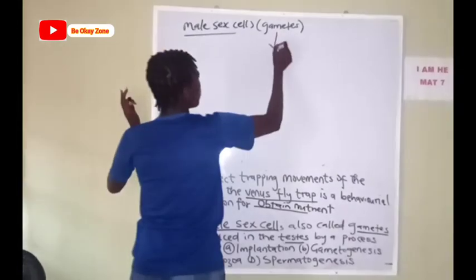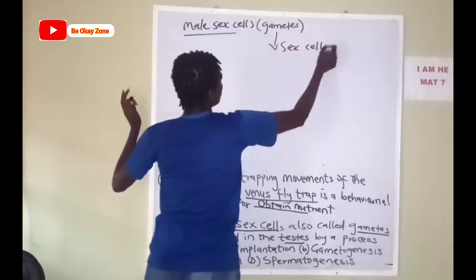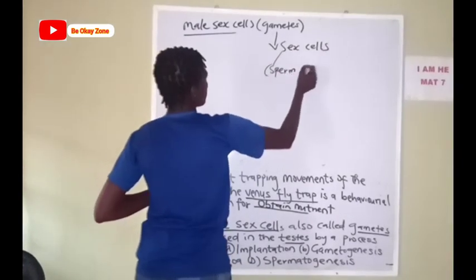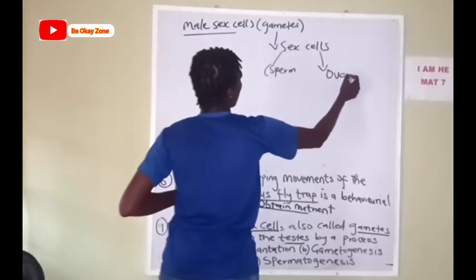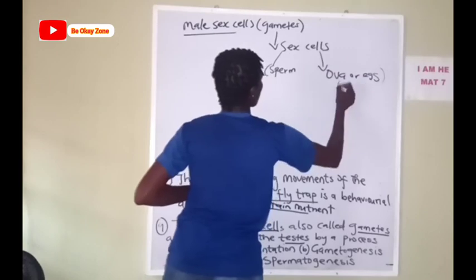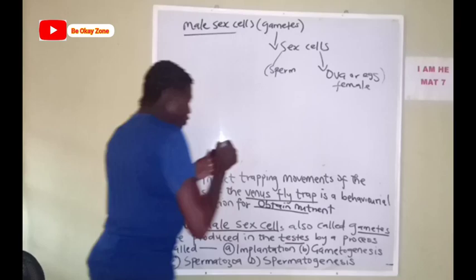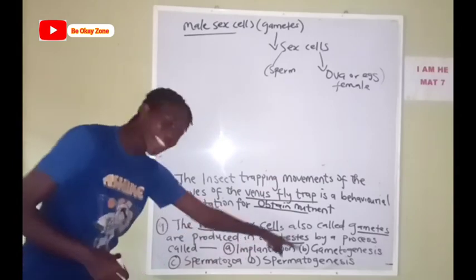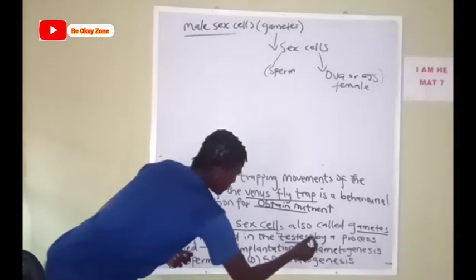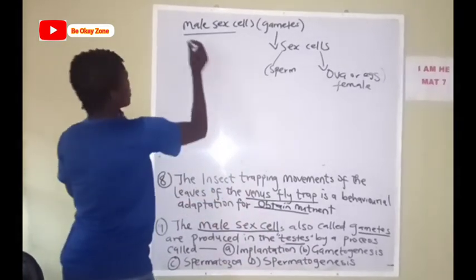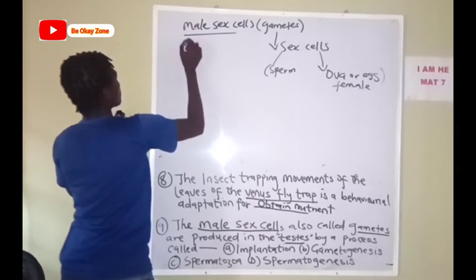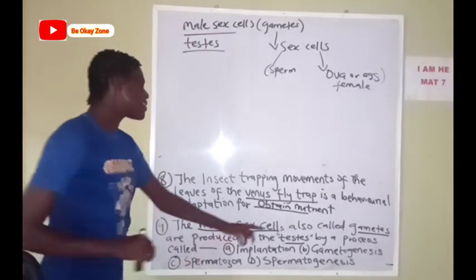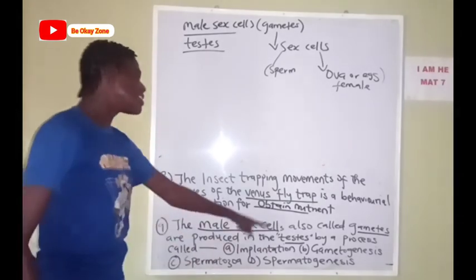So now gametes themselves are what? They are sex cells. Okay, now this sex cell includes what? The sperm for the male, and the ova or egg for the female. Now if you read the question where it says the male sex cell, also called gametes, are produced in the testes. Now the testes is a part of the male reproductive system. Now the male sex cells, also called the gametes, are produced in the testes by a process called